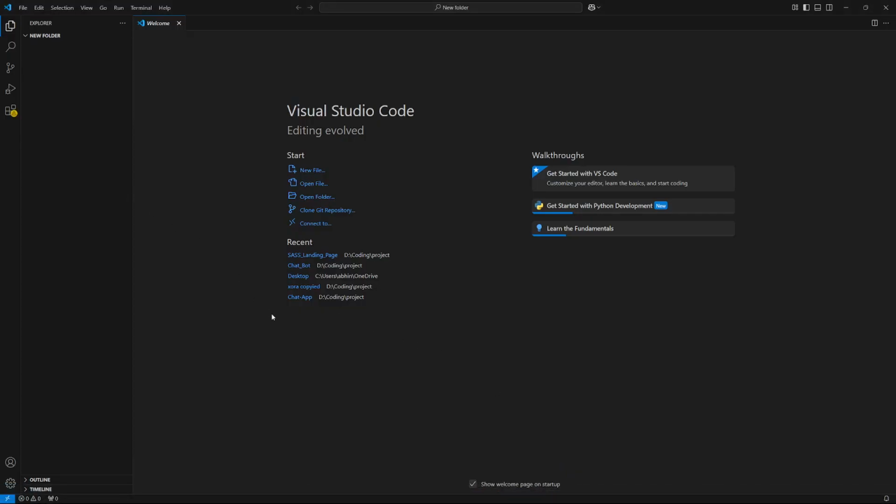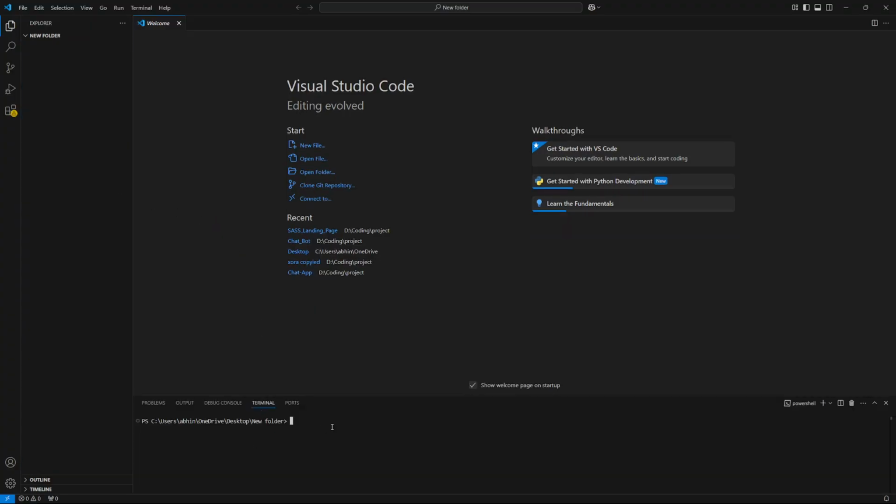I'm going to open a terminal and simply create the React app, and choose React using JavaScript. Yeah, and installing all the dependencies which would be required.